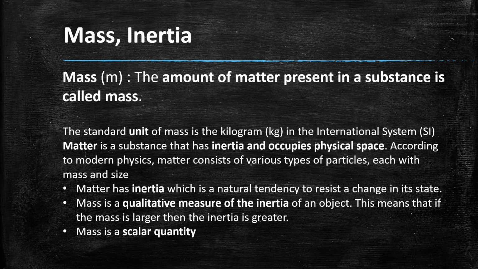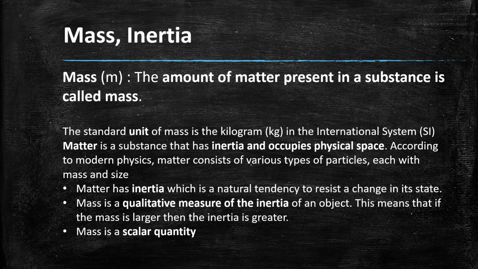According to modern physics, matter consists of various types of particles, each with mass and size. Now, matter has inertia, which is a natural tendency to resist a change in its state. Mass is a quantitative measure of inertia of an object.